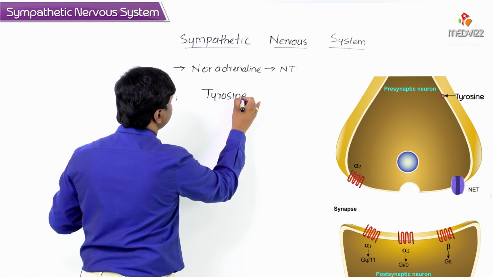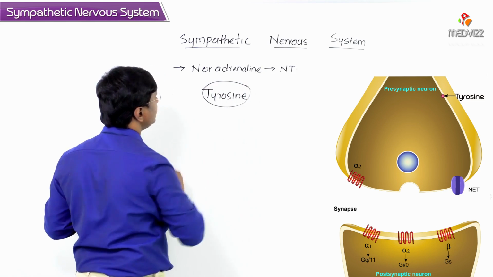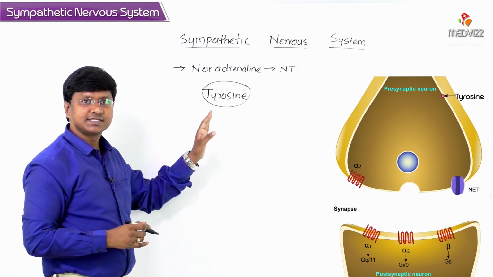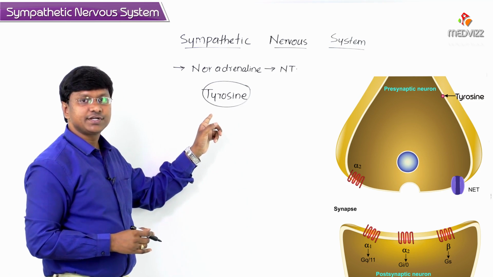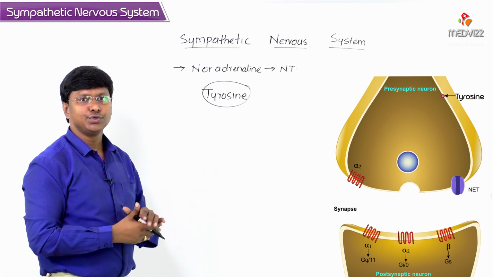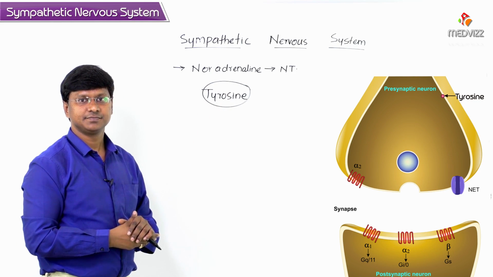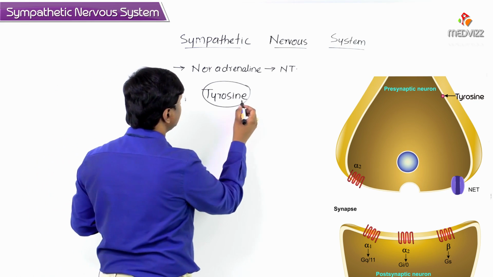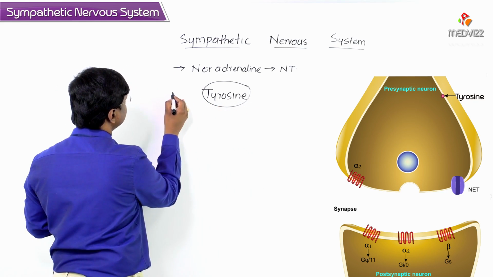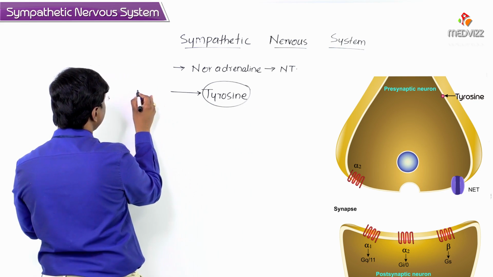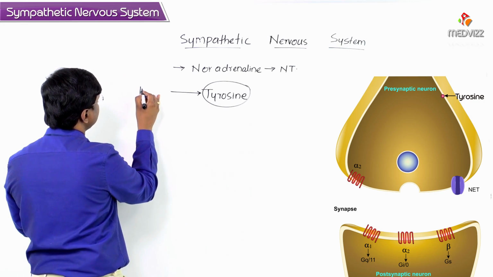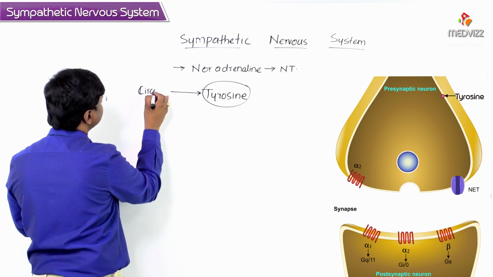This tyrosine, which is present within the circulation, is transported into the neuronal cytoplasm. It enters from the circulation, that is, from the blood vessel.